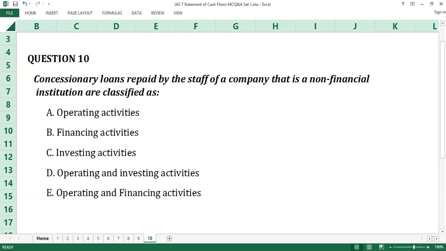Time up. The answer to question number 10 is C, investing activities. The repayment by staff on concessionary loans given by a company that is not a financial institution falls within the definition and meaning of investing activities as provided in paragraph 6 of IAS 7. The further example provided by paragraph 16F of the same standard also affirms this. C is the answer to question number 10.